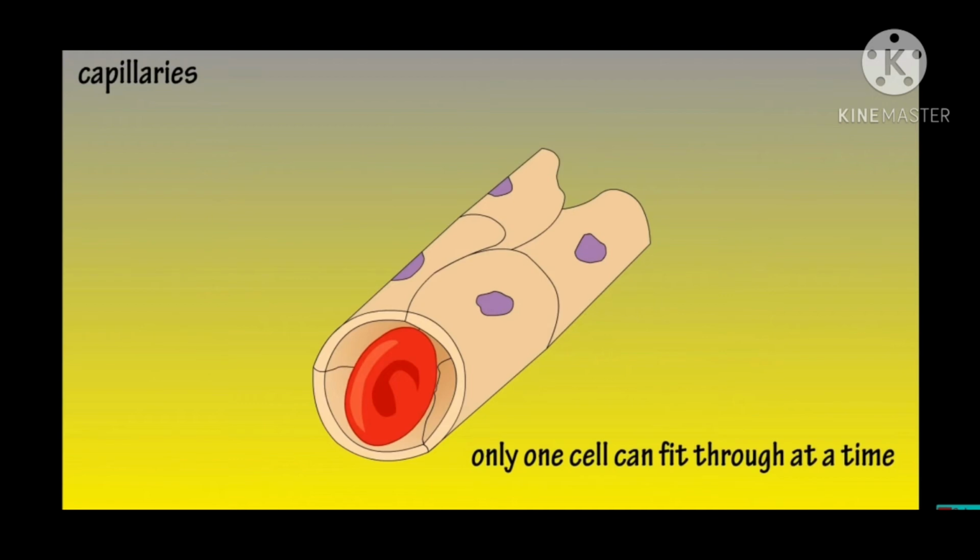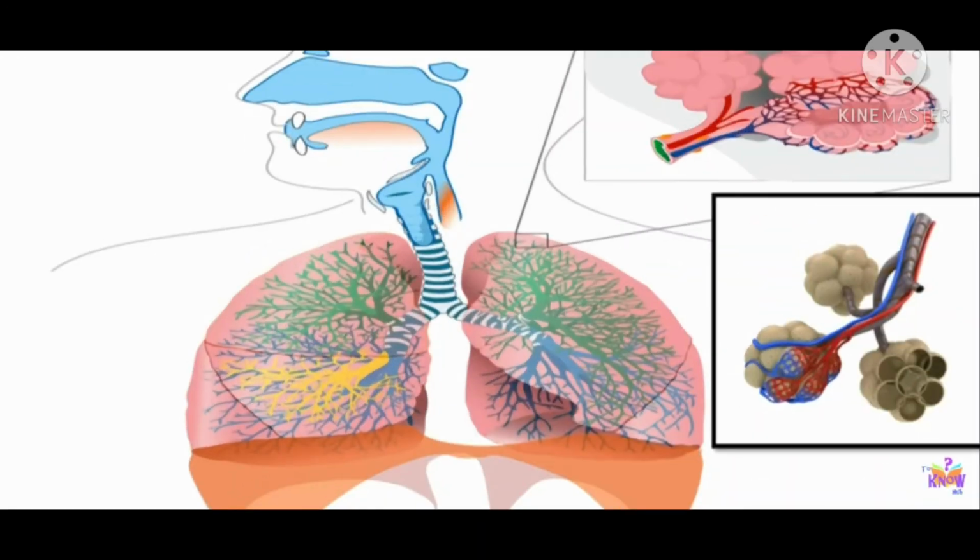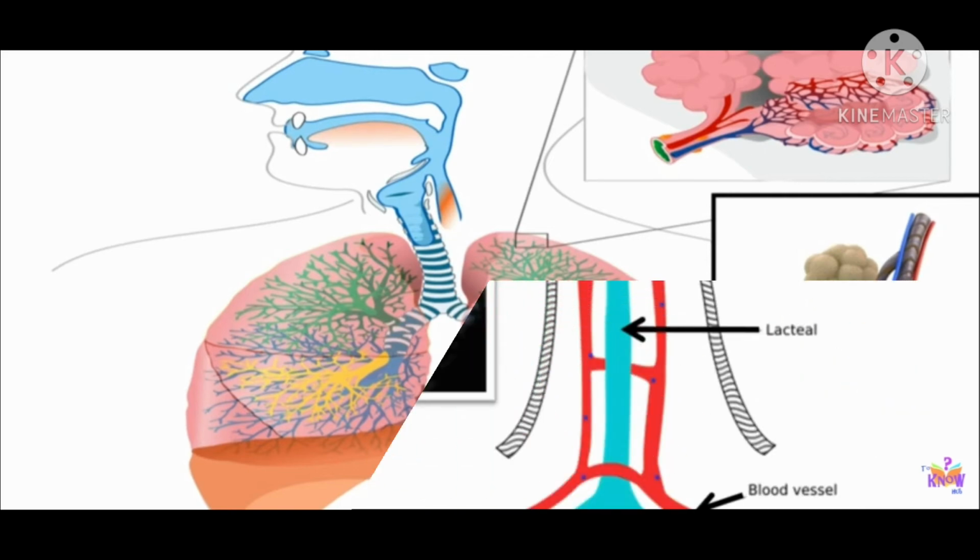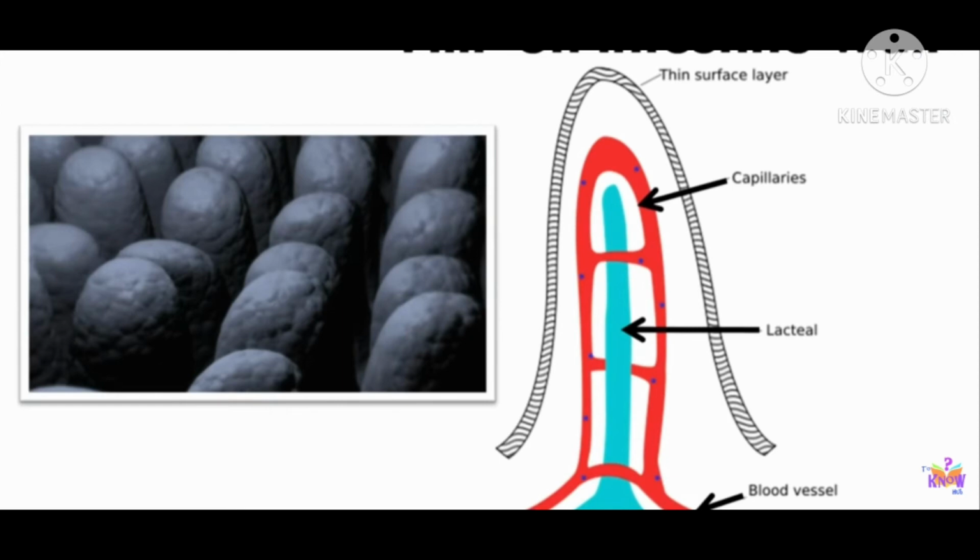Capillaries are so fine or thin that only one RBC can fit through at a time. We can see capillaries at various places in our body. This is the diagram of the respiratory system, and as we know the gaseous exchange occurs at the alveoli, and the alveoli are rich with a supply of blood capillaries. By the process of diffusion the exchange of substances takes place.